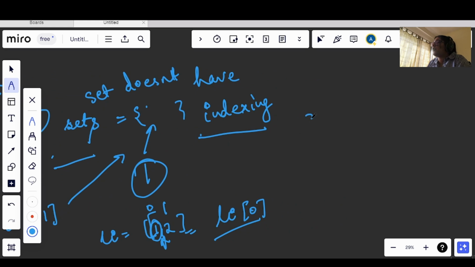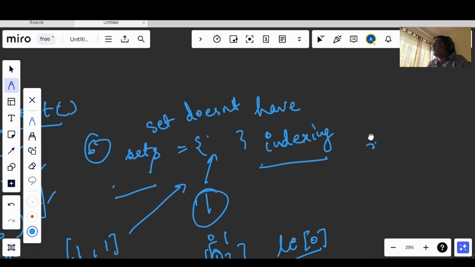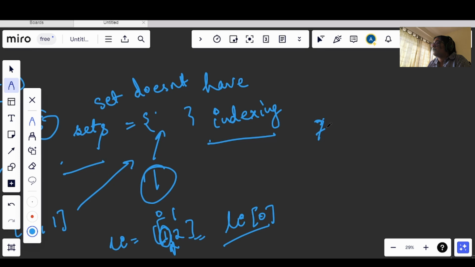Now we have seen set. In the same way we have map. Now what happens in a map is that, as here, we are storing unique values. Here also we will be storing unique values. The only difference is that we will have a key value pair.